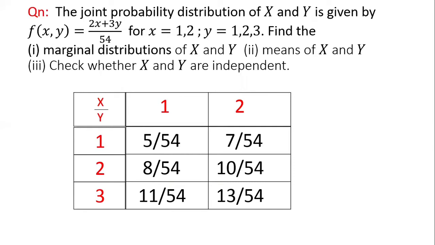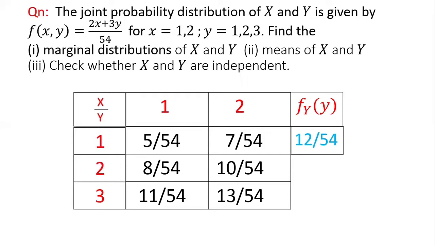Now we are going to find the marginal distributions of X and Y. First, we shall find the marginal distribution of Y. See, we are fixing a particular value of Y. See the first value, how that is getting generated. We are fixing a particular value of Y, say y equal to 1, and we are summing up all the possibilities of x.